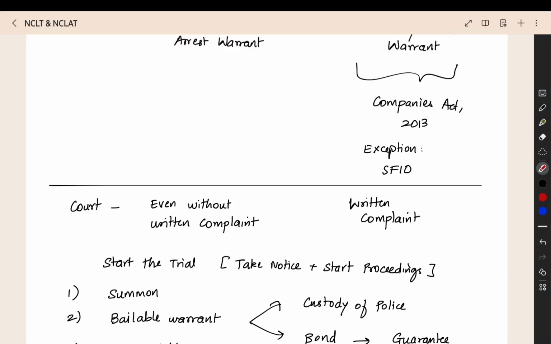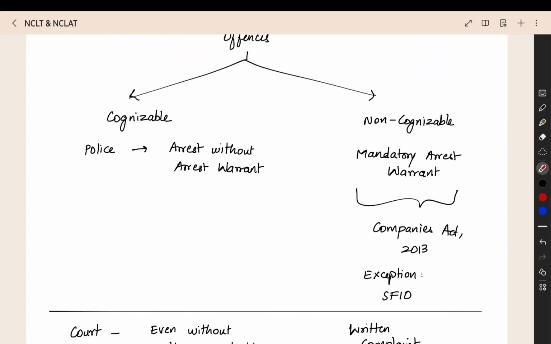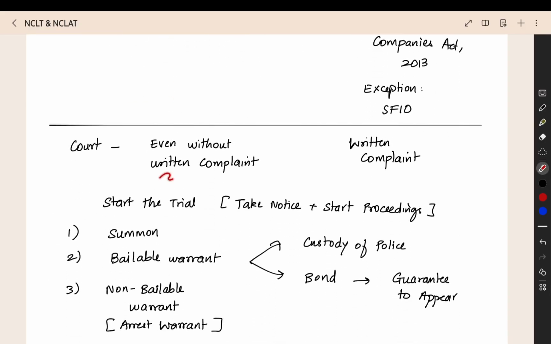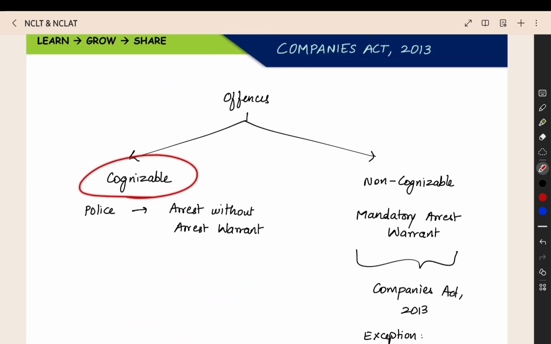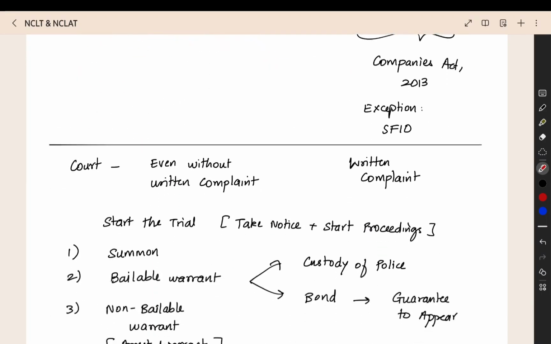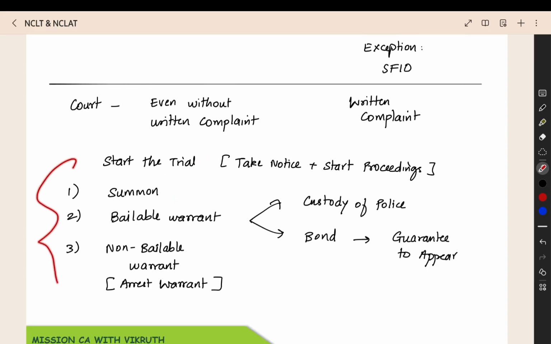So I hope you understood this. The police can arrest without an arrest warrant, or a mandatory arrest warrant is needed. That is the meaning of cognizable and non-cognizable. In court, even without a written complaint, they can start the trial. That is a cognizable offense. In a non-cognizable offense, they have to get the written complaint. Only after that can they start the trial. Only after that will this procedure start.